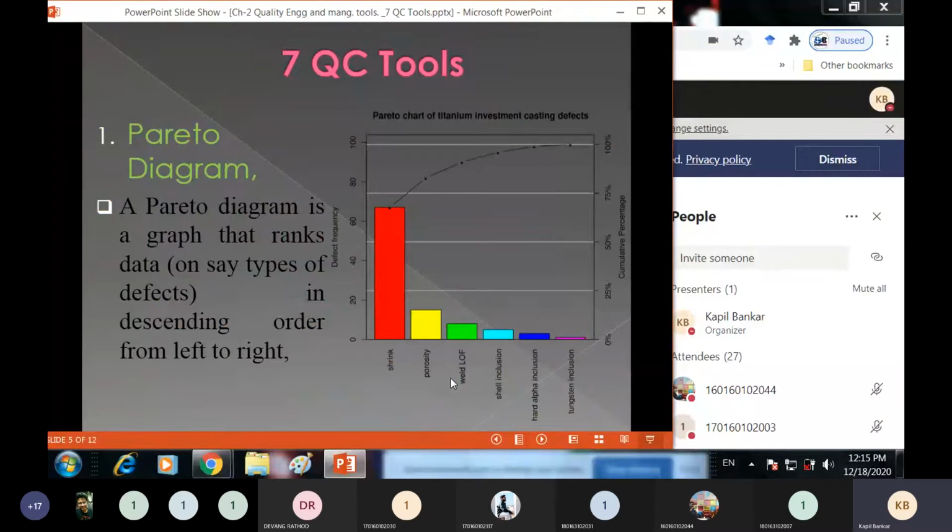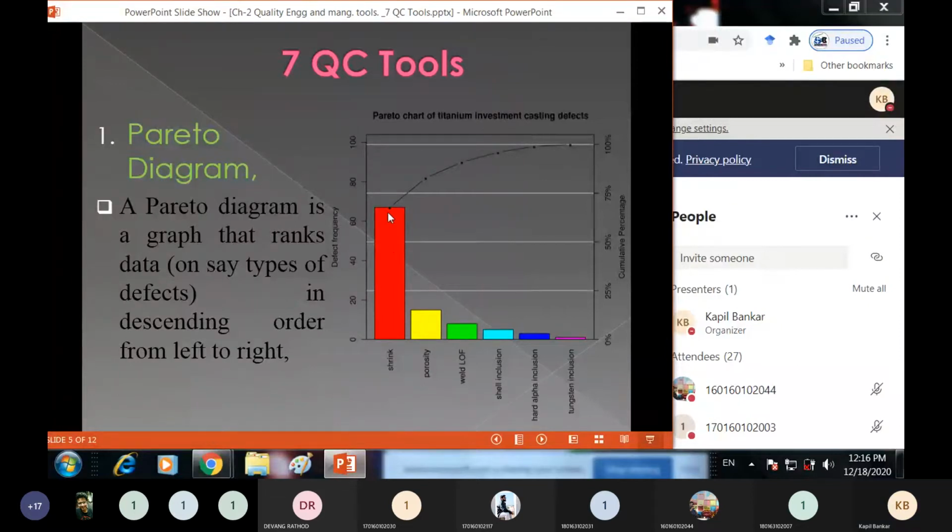So here on your screen, you can clearly see the Pareto diagram. This is a Pareto diagram for titanium investment casting defects. First of all, just see this definition. A Pareto diagram is a graph that ranks the data in descending order from left to right.